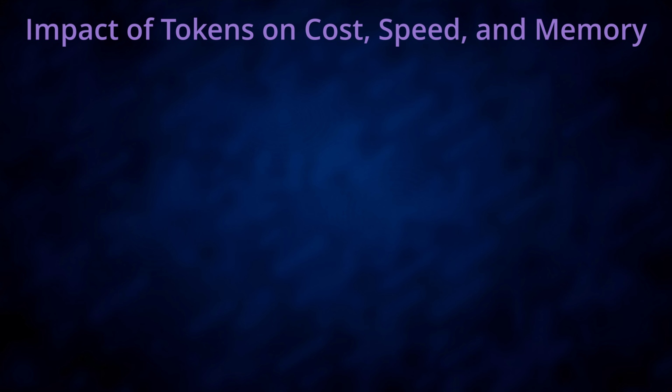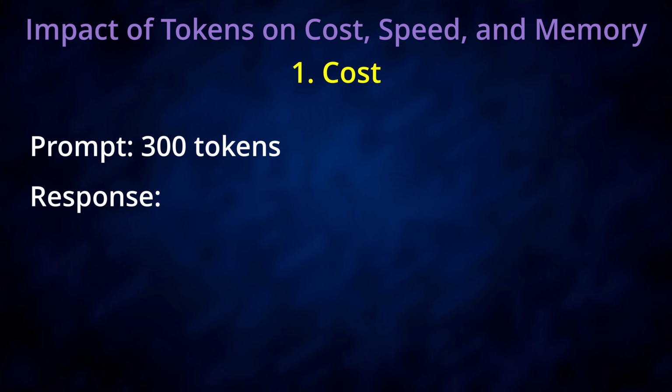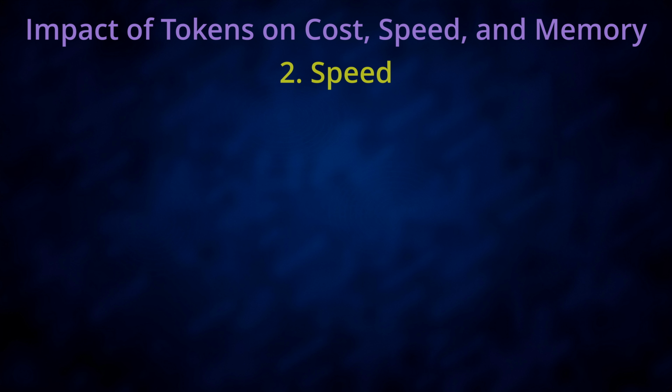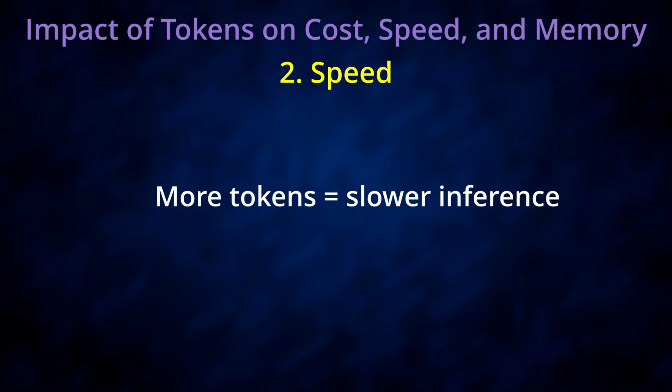Impact of tokens on cost, speed, and memory. Cost. Every API call is billed per token. Example. Prompt, 300 tokens. Response, 400 tokens. Total, 700 tokens billed. Speed, more tokens, slower inference.